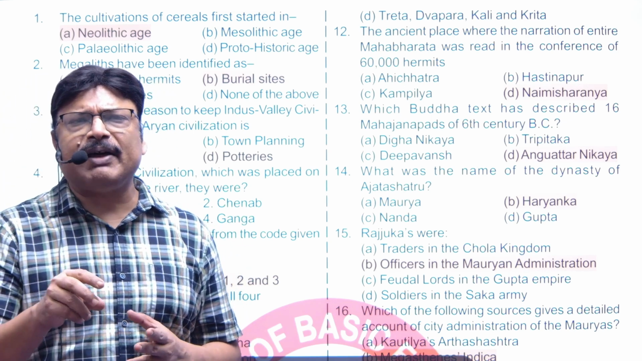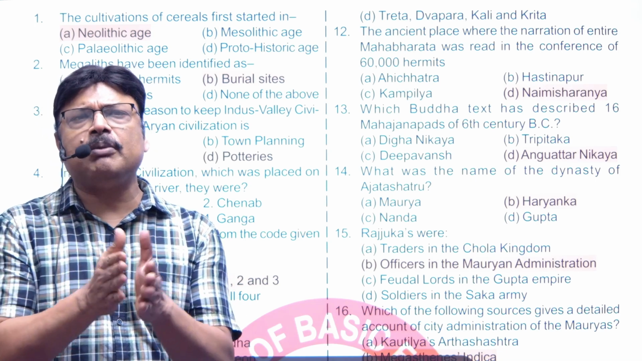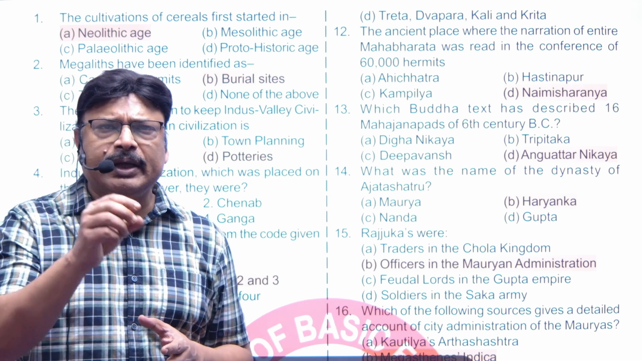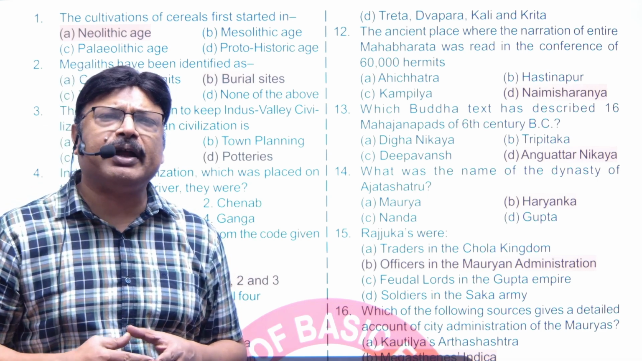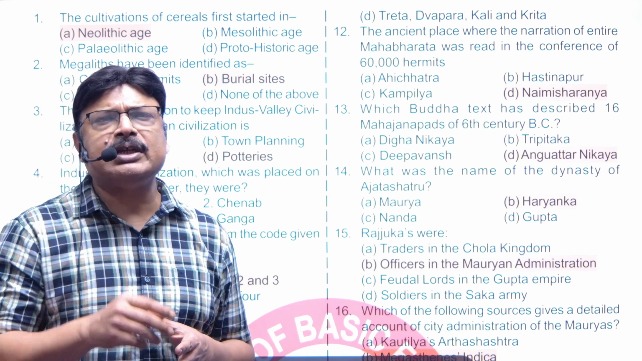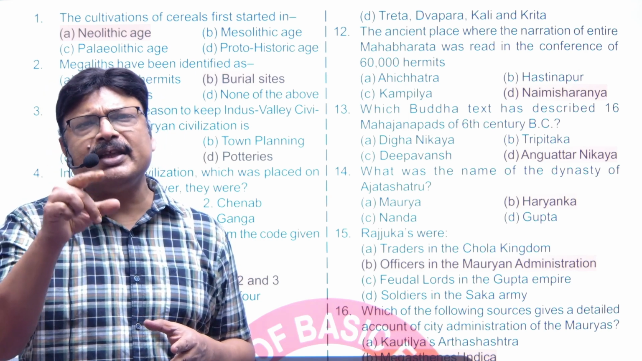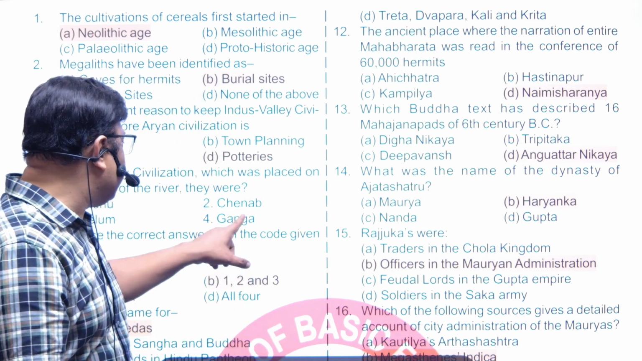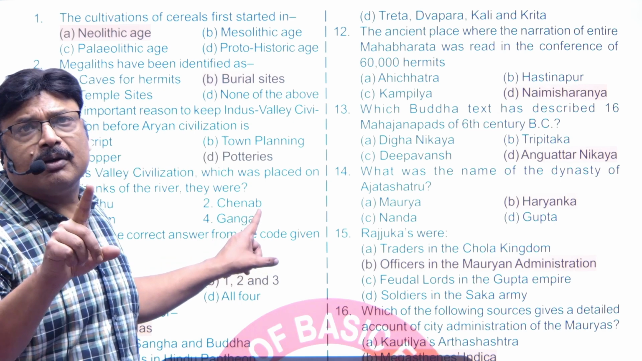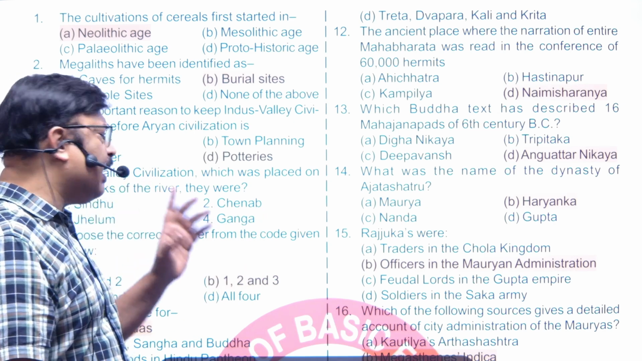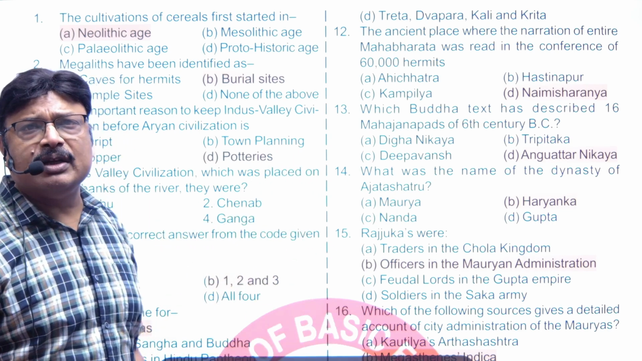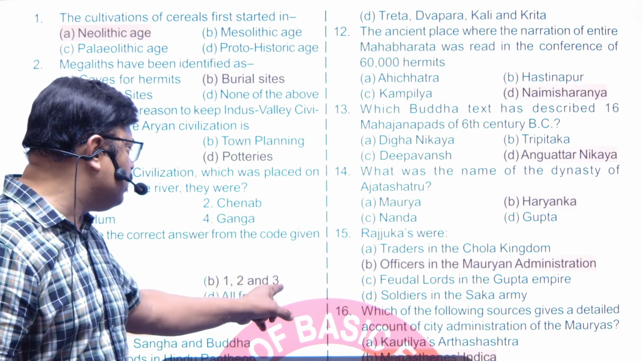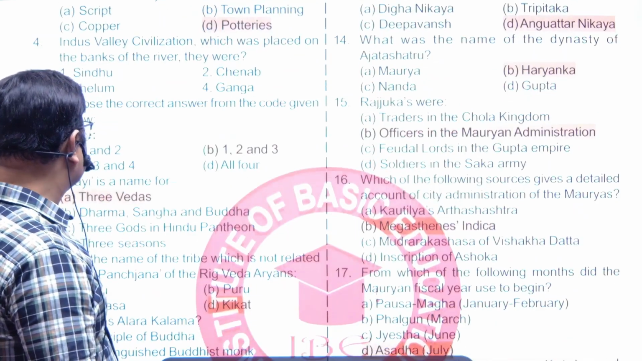Next, Indus Valley civilization, which was placed on the banks of river. We know that John Marshall gave the name Indus Valley civilization. उसको इसीलिए नाम दिया था because nearly all the sites which were excavated at that point of time were situated on the bank of river Indus as well as its tributaries. Now, one river, that is Ganga, is not a tributary of Indus. Chenab, Jhelum and Sindhu, Sindhu is Indus, and both are tributaries. So the fourth won't be there. Sindhu, Chenab and Jhelum, 1, 2, 3 will be the answer.